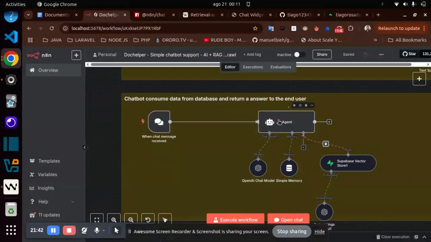I return this to the AI agent to give more context about the feature, and ChatGPT, using the prompt I passed to it, generates the response, and I send it back.